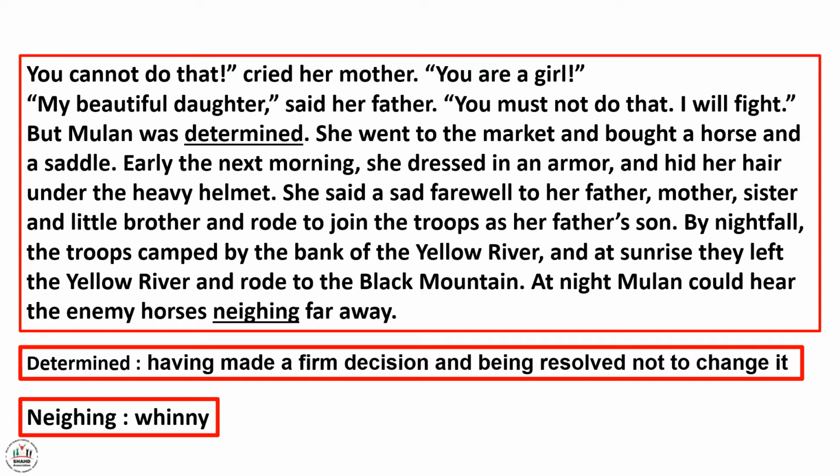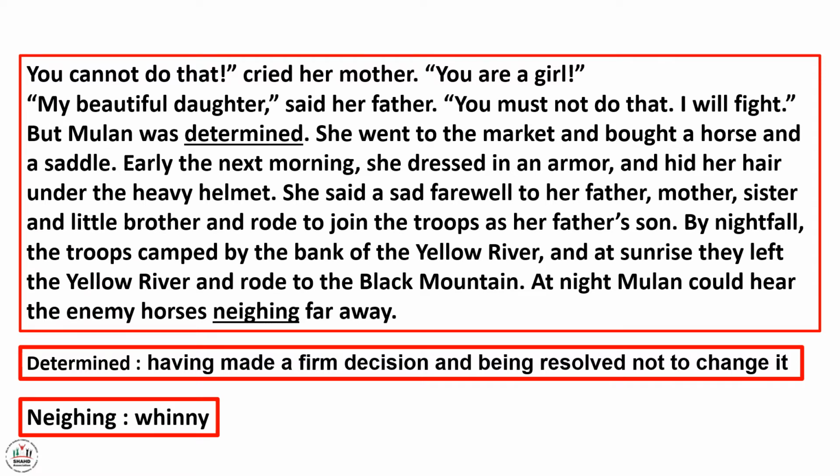"You cannot do that," cried her mother. "You are a girl." "My beautiful daughter," said her father, "you must not do that. I will fight." But Mulan was determined.